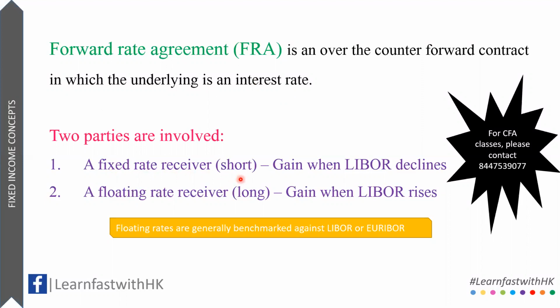On the other hand, there is a second party, which is a floating rate receiver. Over here, the party would want the floating rates to go up, as it is the recipient of the floating rates and payer of the fixed rates. We can also say that this party is long on floating rates. Whenever you are long on something, you would always want that asset to rise. And on the other hand, whenever you are short on something, you would always want that asset to decline in value. So if you think that the floating rates would go up in future, you would always take a long position. So in total, we have two parties with different expectations. One is long the floating rate and other is short the floating rate.